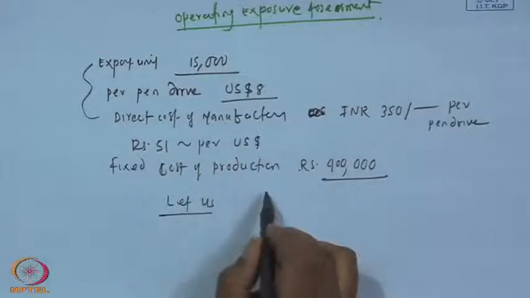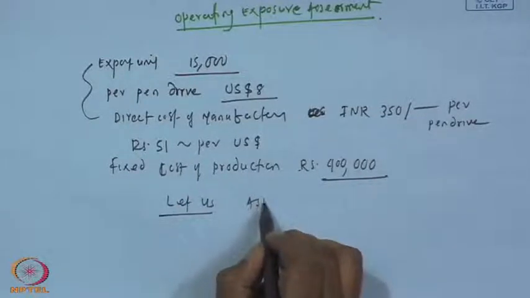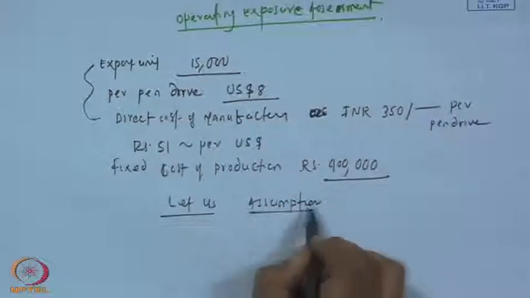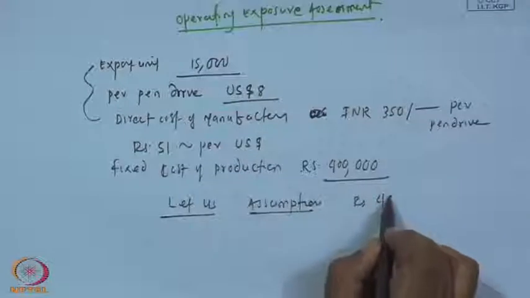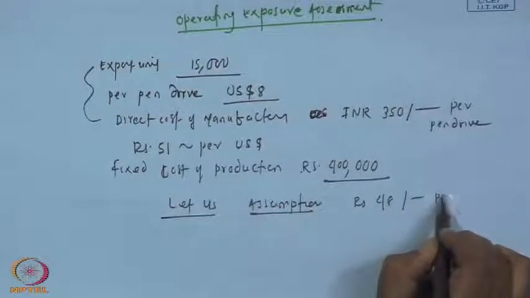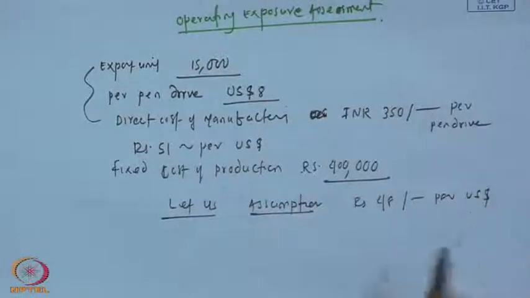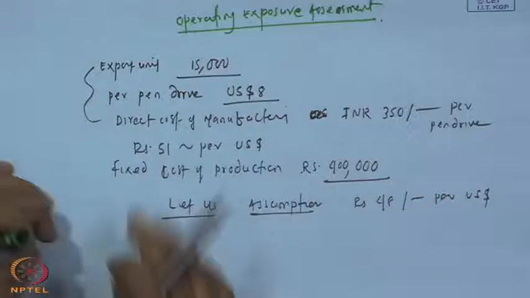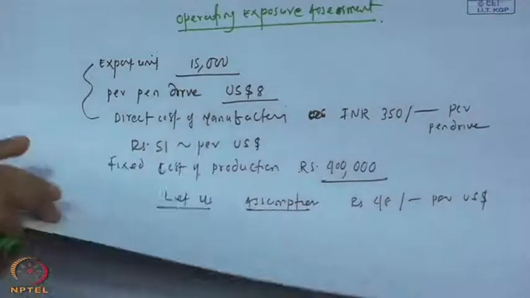Assumption is that rupee becomes 48 per USD. Rupee is 48 per USD. Now, question, what will happen? So, if you put the entire thing in the form of a discussion, that now rupee is appreciating from 51 to 48.